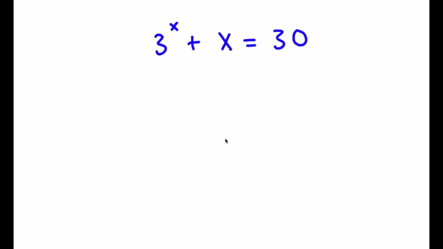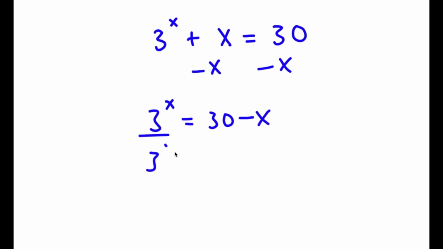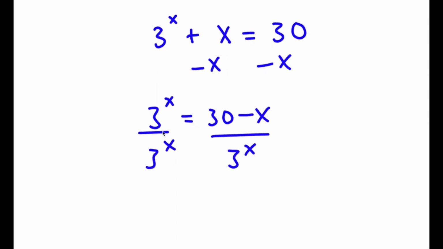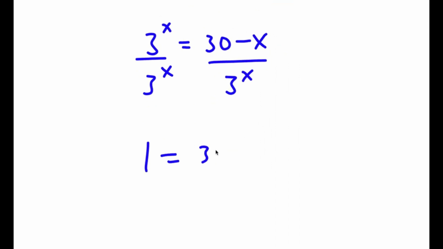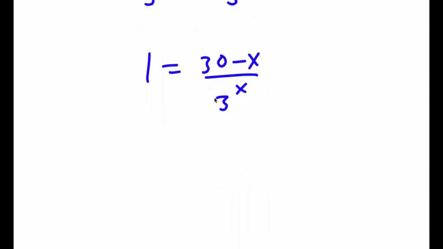Alright, so in this problem, I have 3 to the power of x plus x equals 30. So the first thing I'm going to do is subtract x on both sides. So now I have 3 to the power of x is equal to 30 minus x. Now I'm going to divide both sides by 3 to the power of x. So now I have 1 is equal to 30 minus x over 3 to the power of x. Now I can also rewrite this as 30 minus x times 3 to the power of negative x.